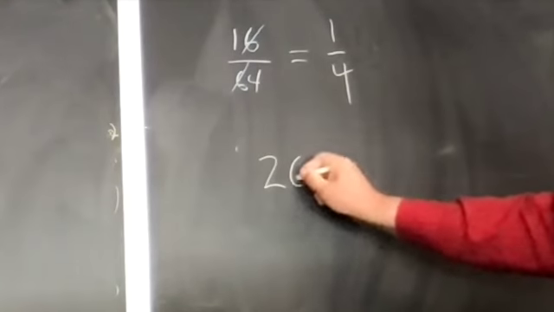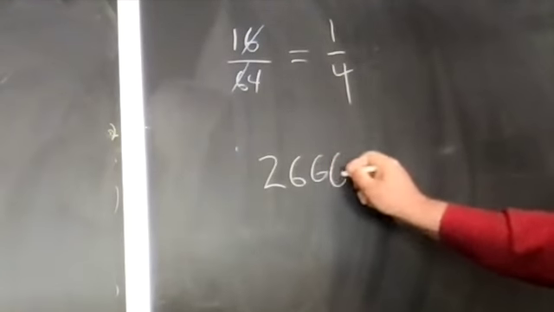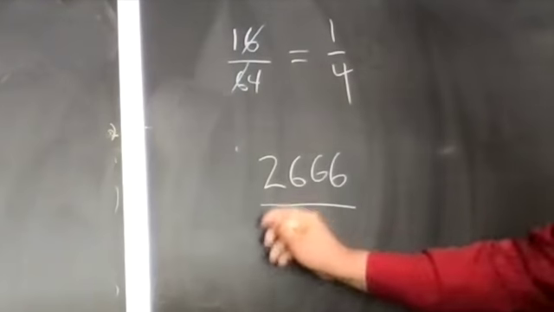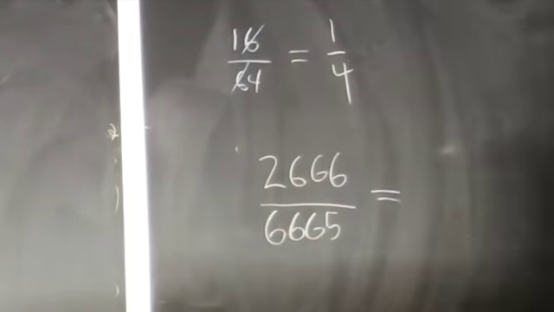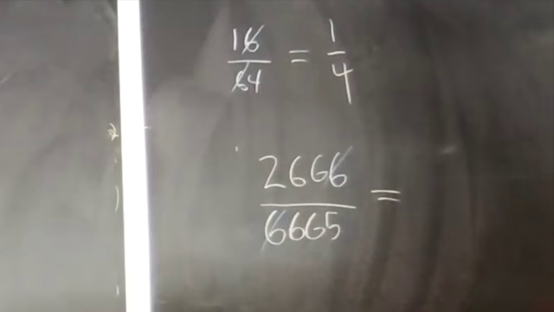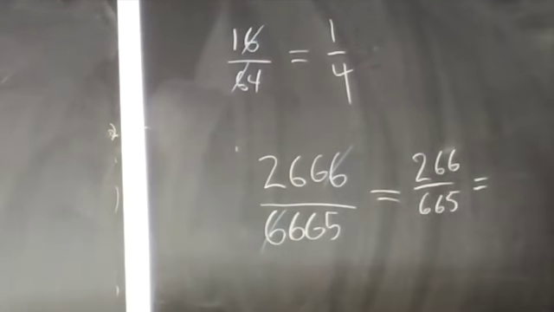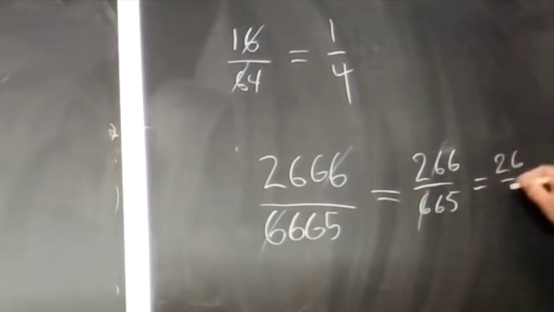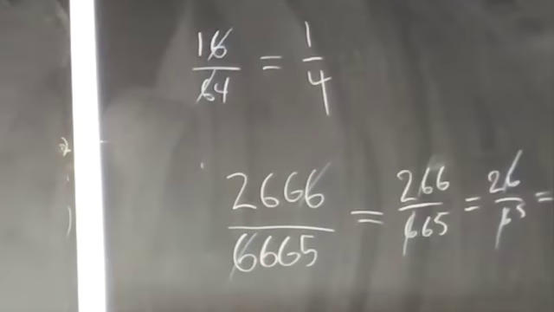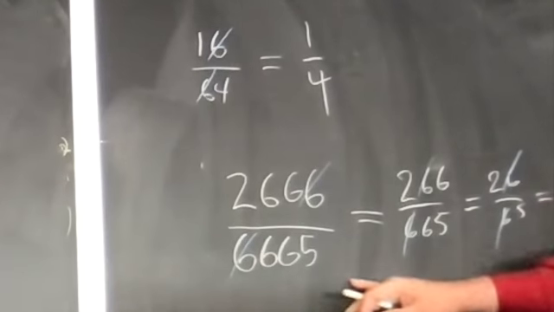Someone pointed out that if you start with 2666 over 6665, and you cancel a pair of sixes from top and bottom, and then you cancel another pair of sixes, and then you cancel another pair of sixes, and in fact, all of these intermediate cancellations are correct as well.